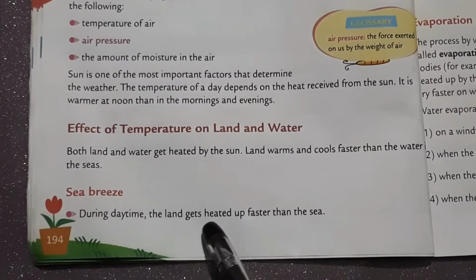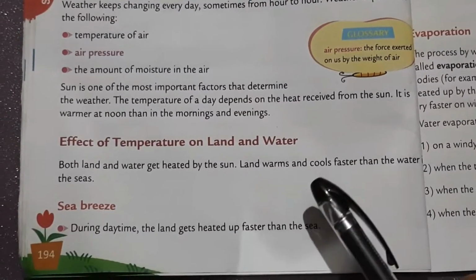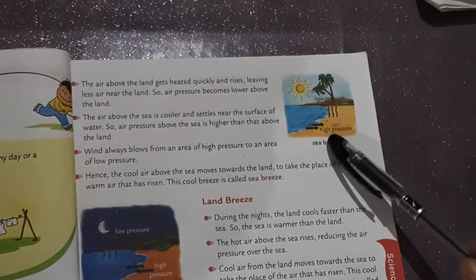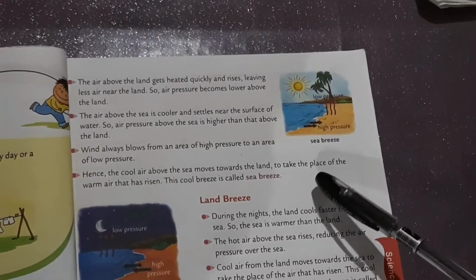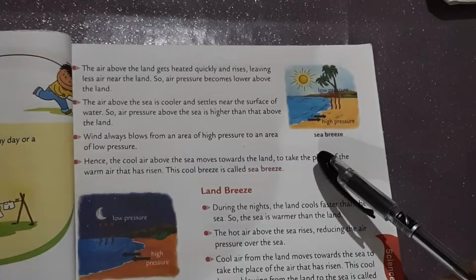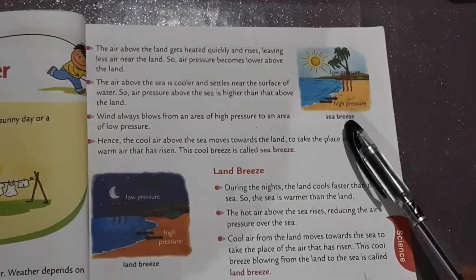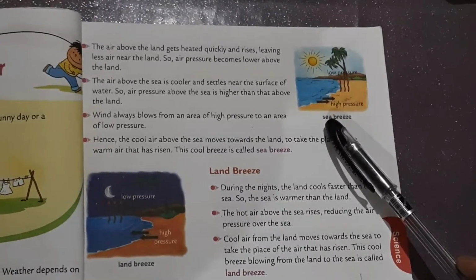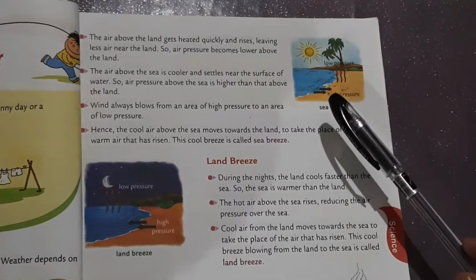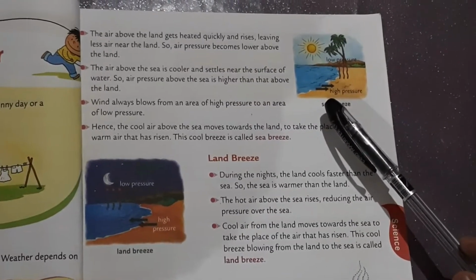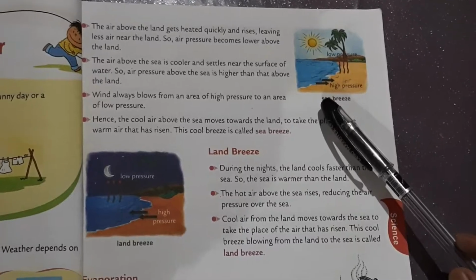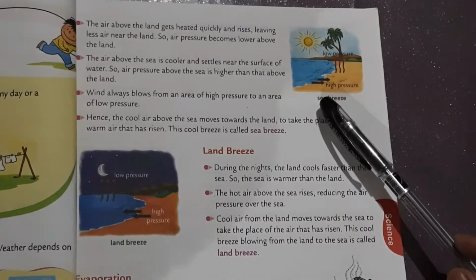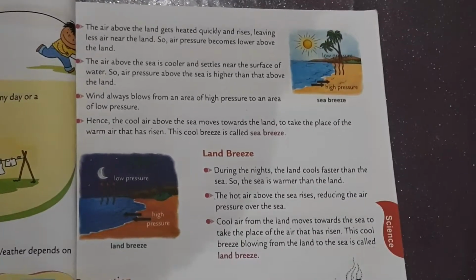During daytime, land gets heated up faster than the sea. Look at this picture. The land gets heated faster than the sea, which means the air above the land is hotter than the air above the sea. The air above the land gets heated quickly and rises, leaving lesser air above the land than above the sea. This means that when air gets heated, it rises, so the air above the land is lesser compared to the air above the sea because the air above the sea is cooler.